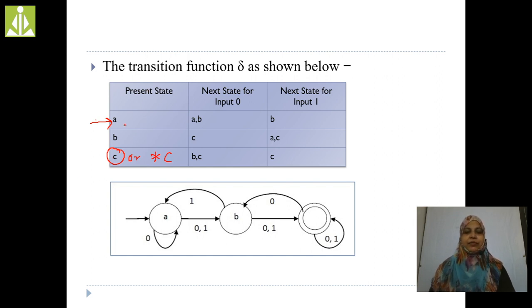See here in the transition table, A on 0. Whenever we apply 0 input on A, we get A comma B as output. A on 0 gives A, so that is this self loop.